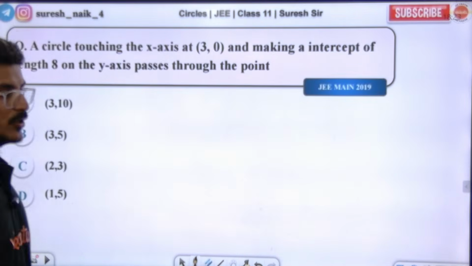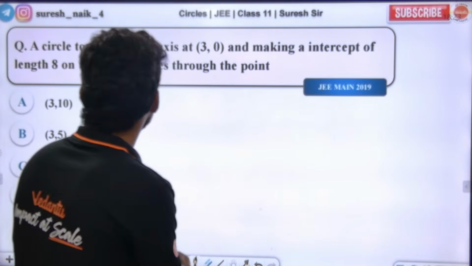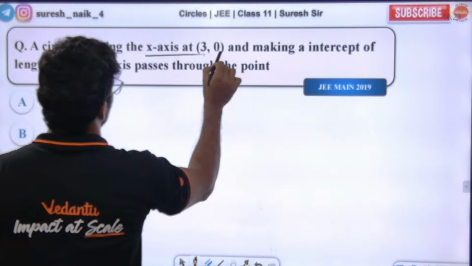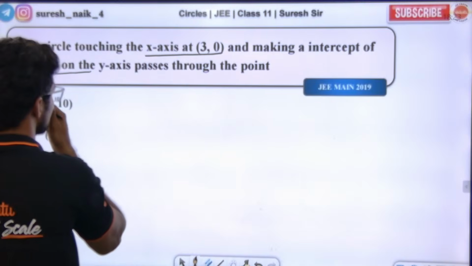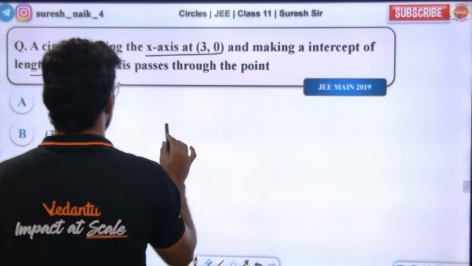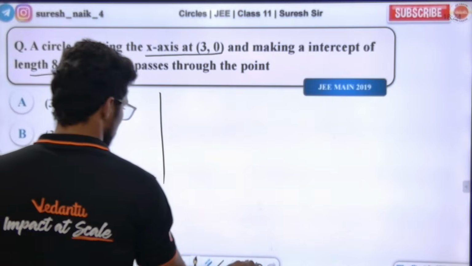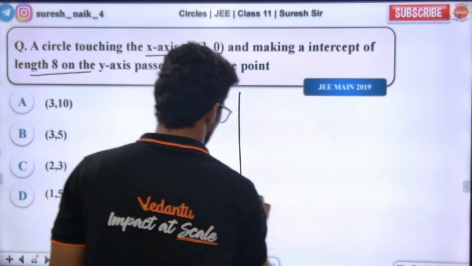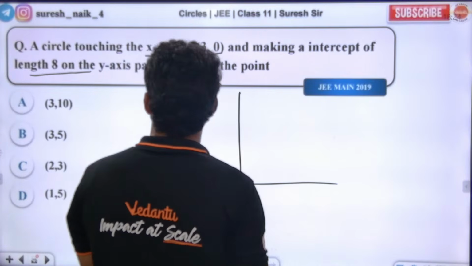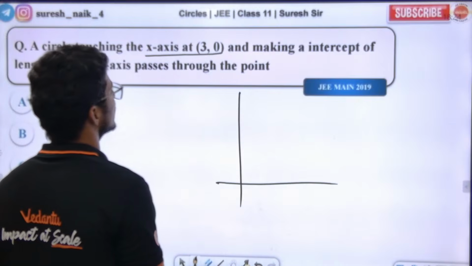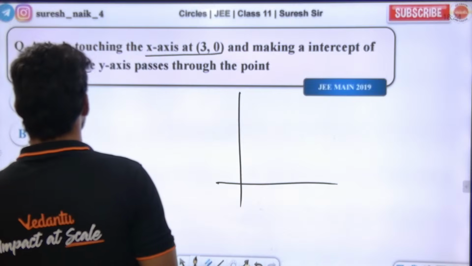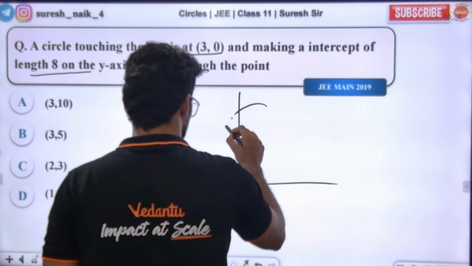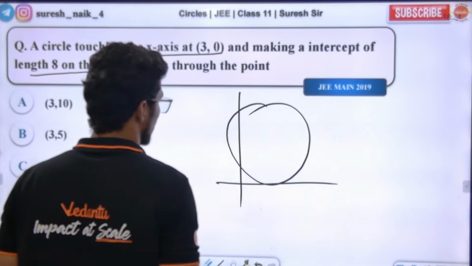One last question we will do and then we leave. Circle touching the x-axis at this point, making an intercept of length 8 on the y-axis. This also passes through what? Very beautiful question. Listen to the class. Circle touching the x-axis at 3, 0, making an intercept of length 8 on the y-axis. It is like this.